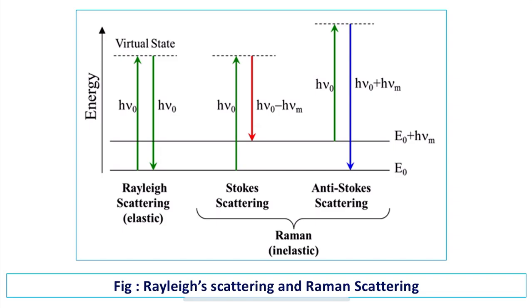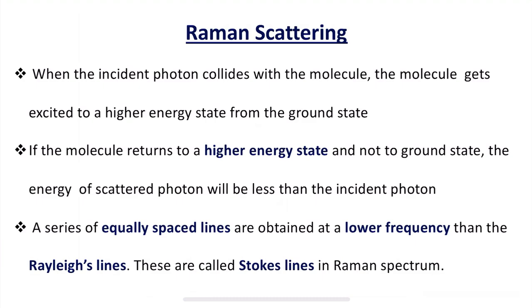And the other representation I have made here is the Stokes scattering or anti-Stokes scattering, which we call Raman scattering. Just like I told in the beginning of this class, Raman scattering depends upon this: when the incident photon collides with the molecule, the molecule gets excited to a higher energy state from the ground state.